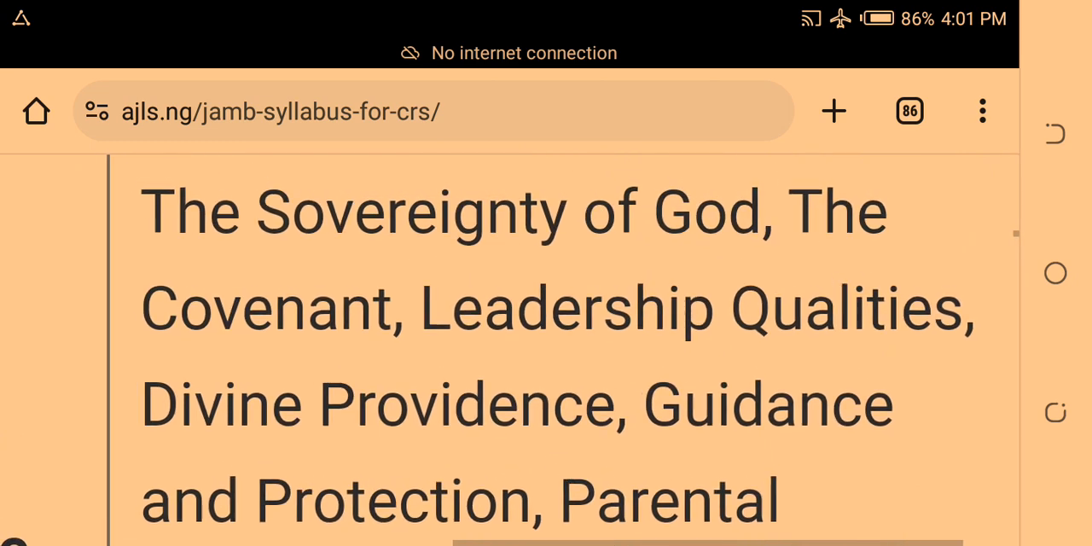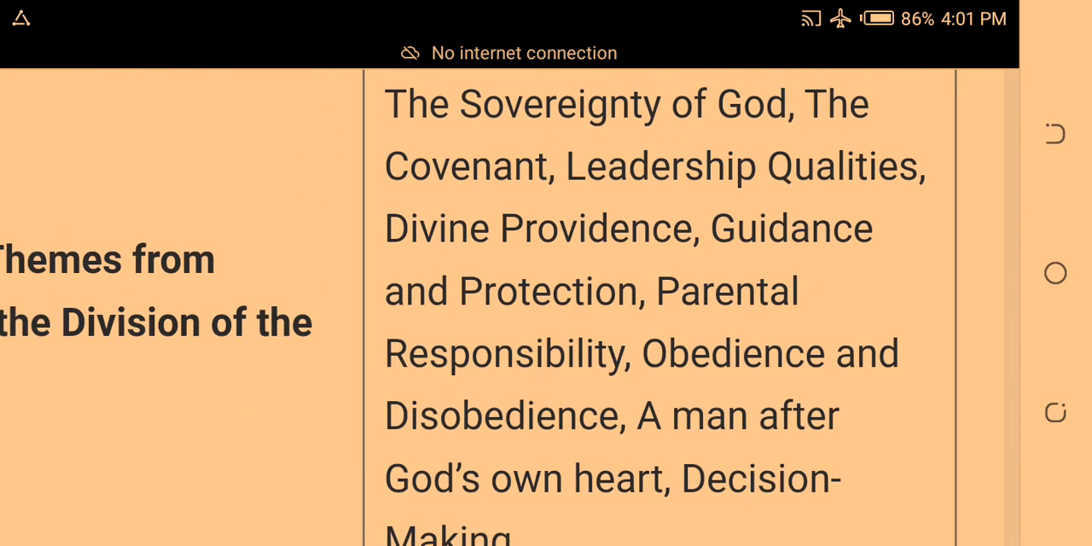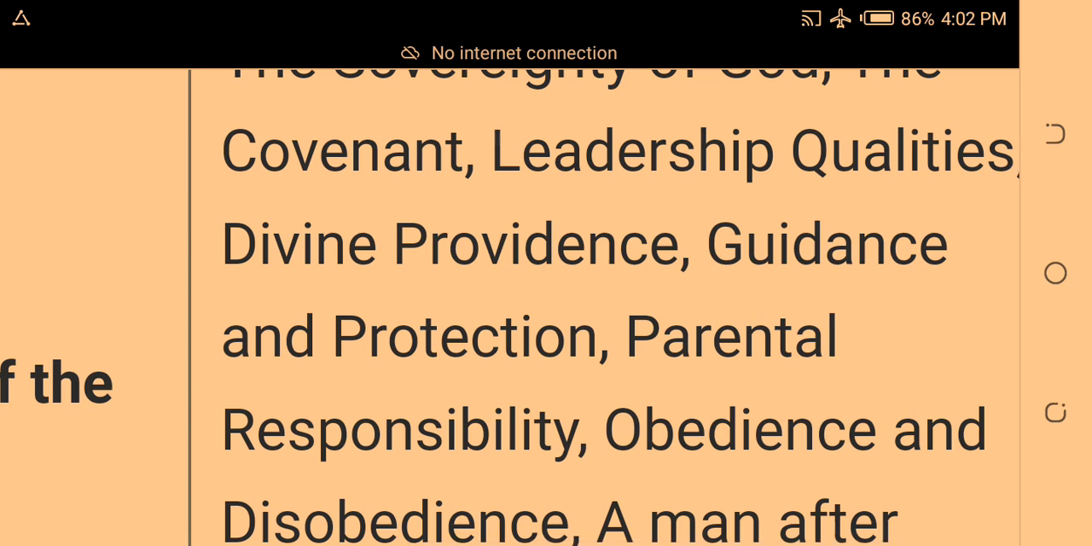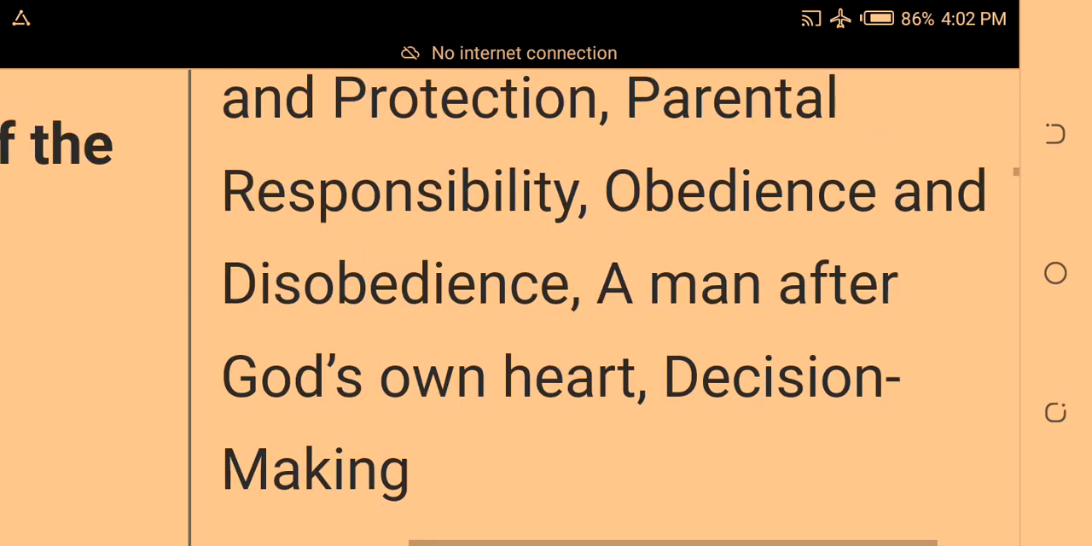Okay, the first topic is the sovereignty of God. Very important. Study the sovereignty of God, then study the covenant. After that, study leadership qualities, study divine providence, study guidance and protection, study parental responsibility, then study obedience and disobedience. You will find these things in your CRS textbook.